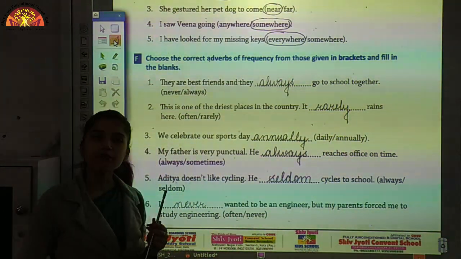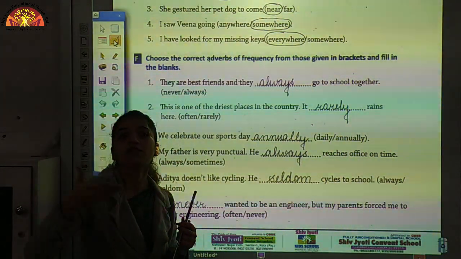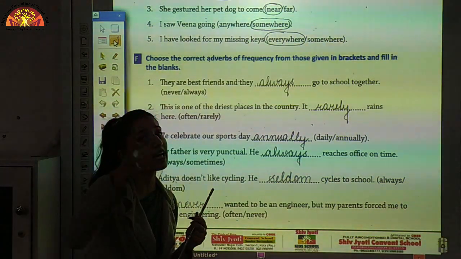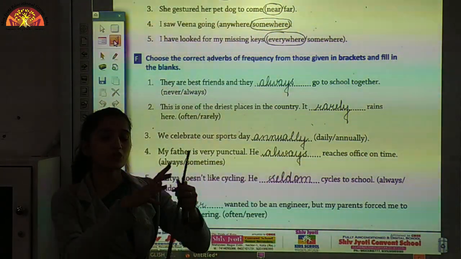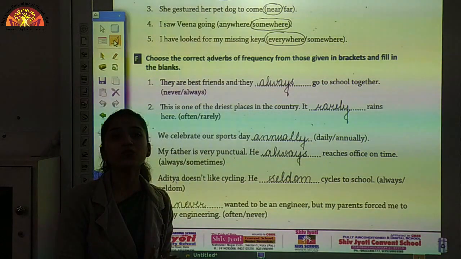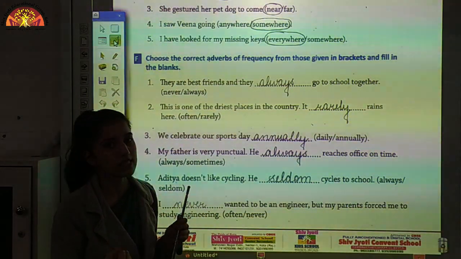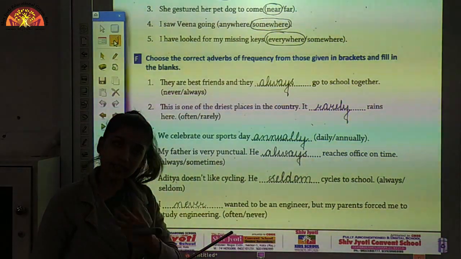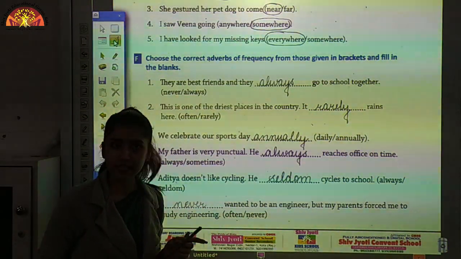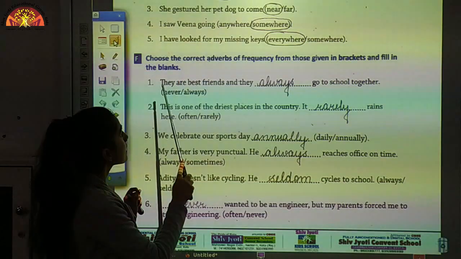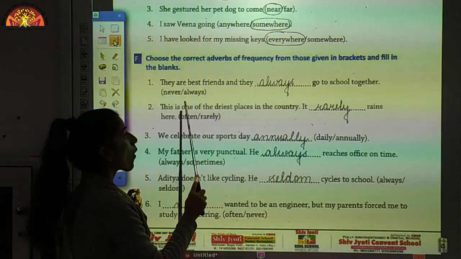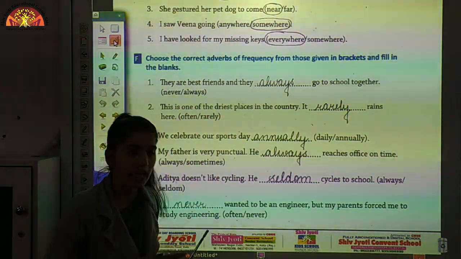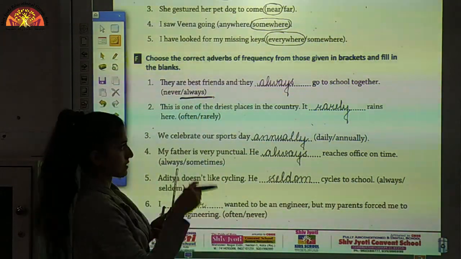So if you have a best friend, you both do things together only, isn't it? So what will be the correct answer? Never? You never do anything with your best friend together, isn't it? No. So what is the answer? They are best friends and they always go to school together. So always is the answer.